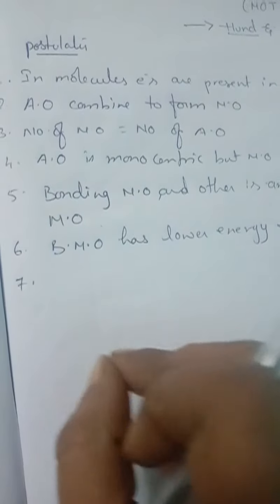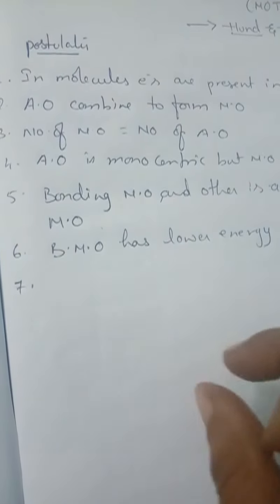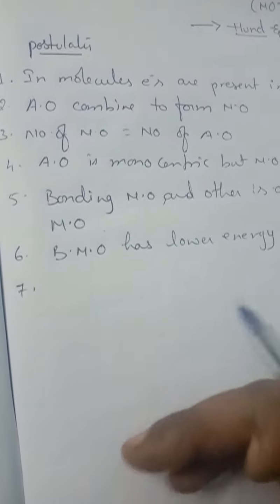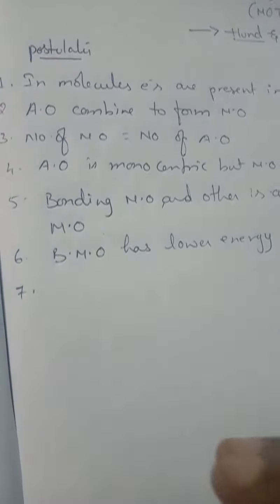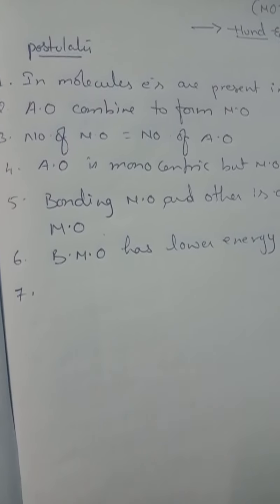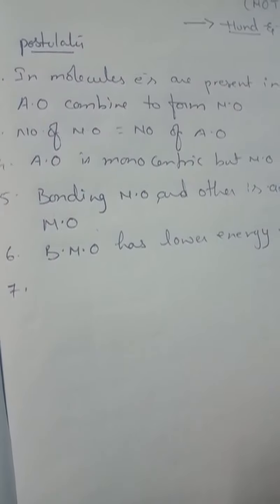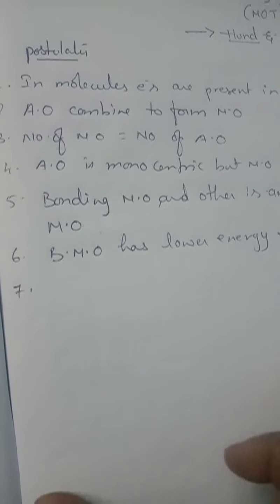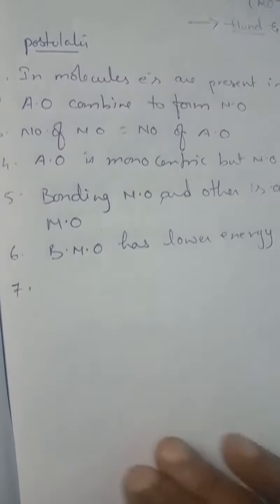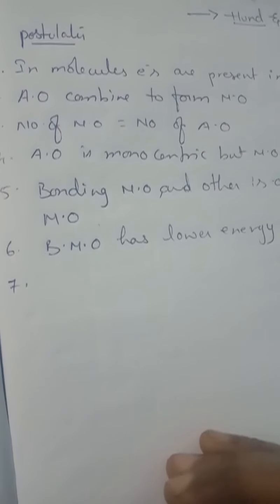And the next point, the seventh point. Just as the electron probability distribution around the nucleus in an atom is given by an atomic orbital, meaning where the electron density is present around the nucleus in an atom, the electron probability distribution around a group of nuclei in a molecule is given by a molecular orbital. Understood, children?